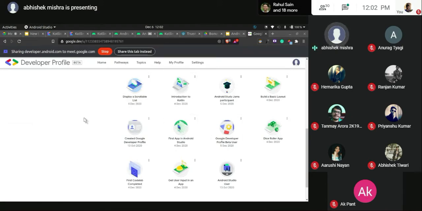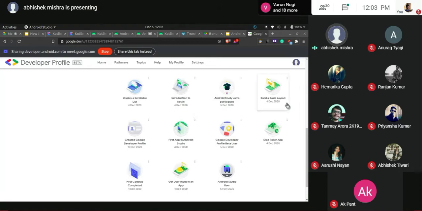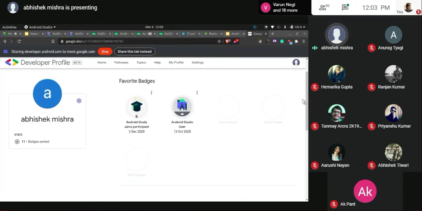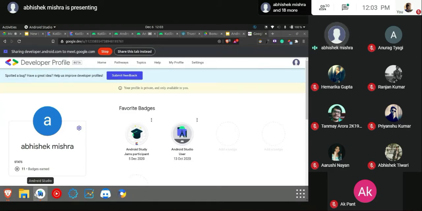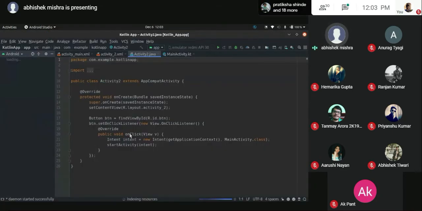I have this dice roller one, first app, then scrollable list, and all will be taught in the next one. I'll teach you in the next session that we will have. It will probably be on a weekend, Sunday. I cannot guarantee whether it will be on the next Sunday or the one after. But please stay in that WhatsApp group to receive further updates, and you'll also receive updates by email. So these are the badges that you need to send me a screenshot of. Yes, I have received, I have done these, and I'll just do a small check and I'll send you your certificate on your mail itself.